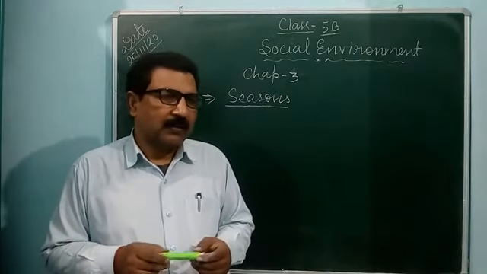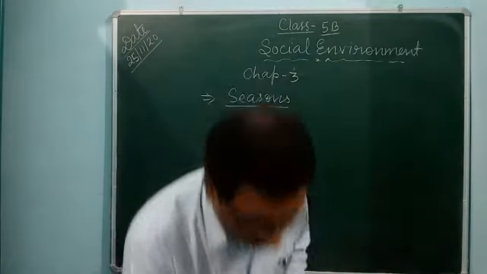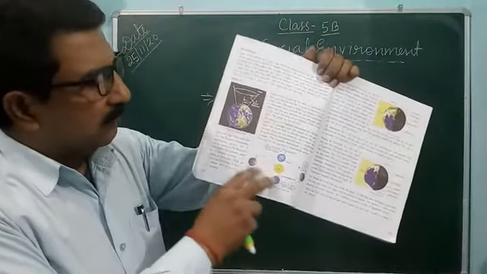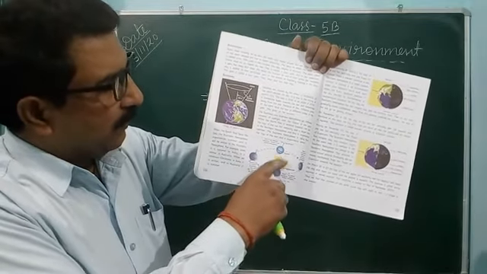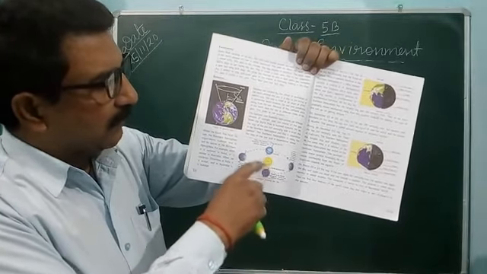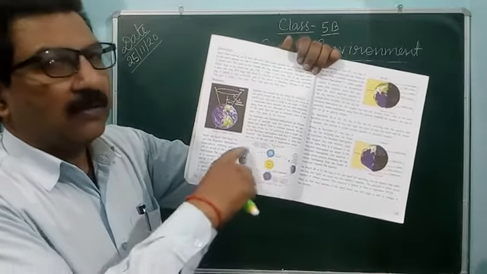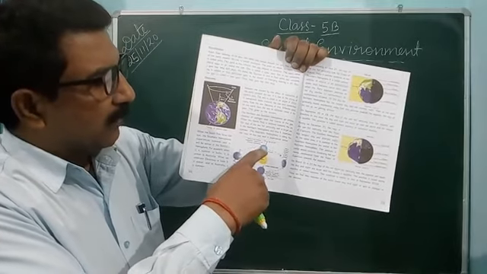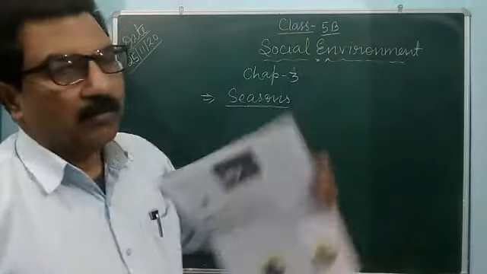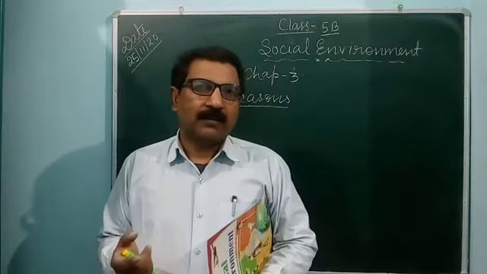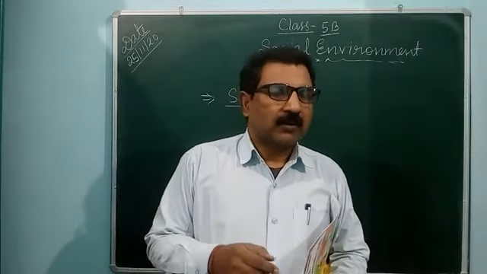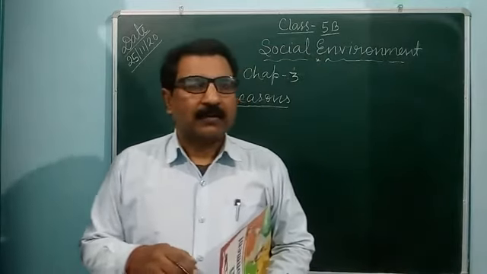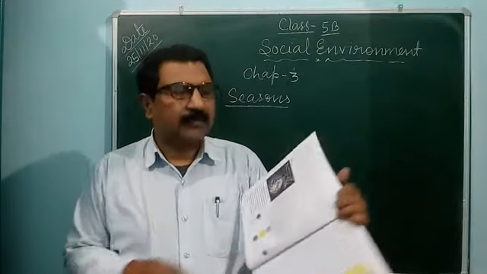Dear students, today you study the diagram given in the book, what I told yesterday. In the center the sun is there and the earth is revolving. It is the revolution, and there are four places located: 1, 2, 3, 4. You already know that our earth is tilted on its axis at 23.5 degrees. This is also a factor in changing the season not equally in the whole world. So you study this for today's class.